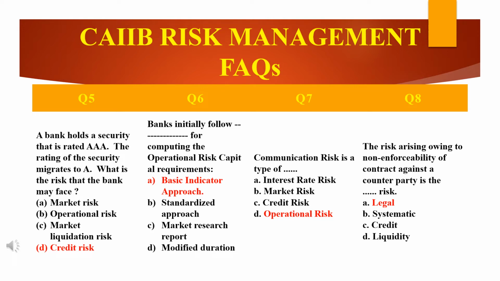So the next question is, banks initially follow dash for computing the operational risk capital requirements. So which method is the bank following? There are 4 options given. The first is basic indicator approach. Second is standardized approach. Third comes the market research report, and the fourth is the modified duration. So the answer for this is basic indicator approach.